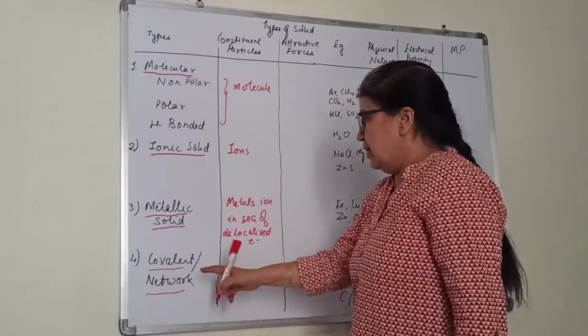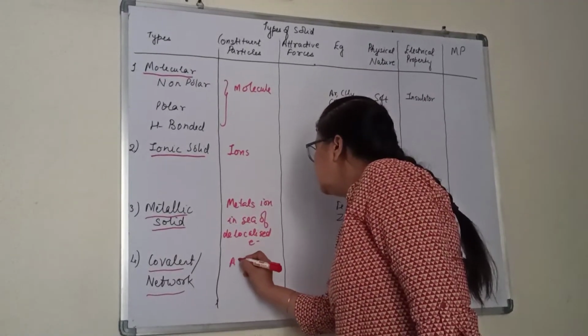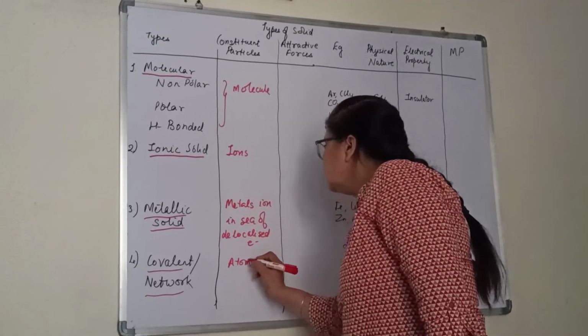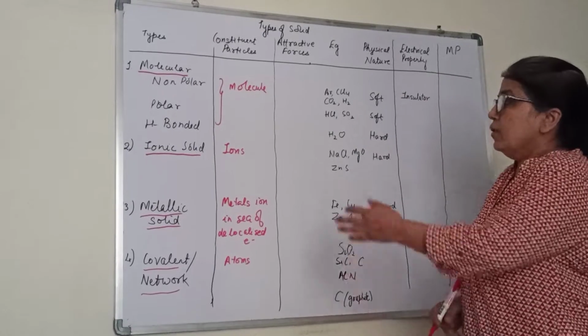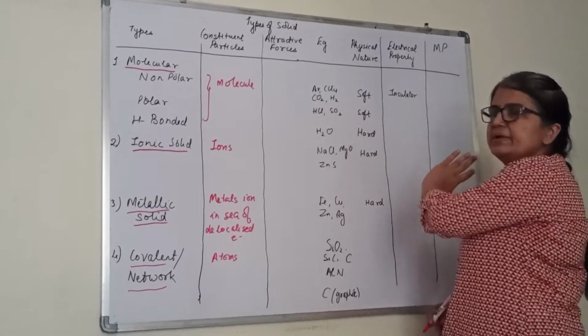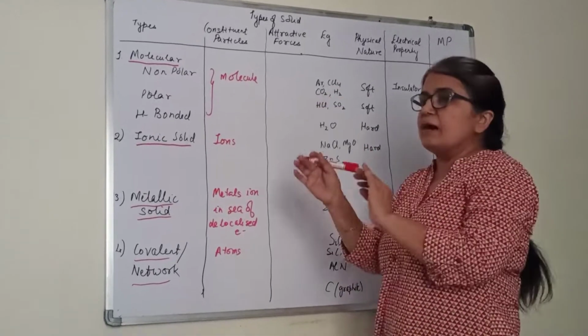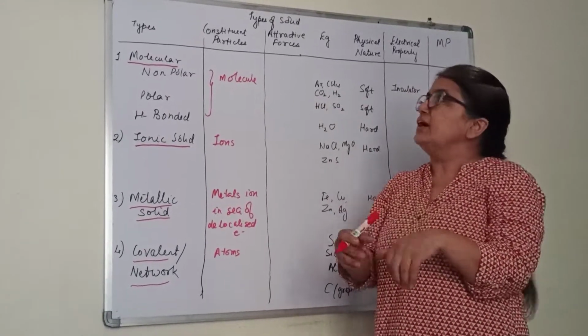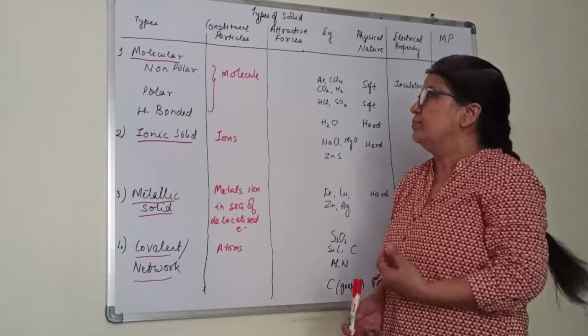Delocalized electron. And in covalent, the constituent particles are atoms. Now, what kind of intermolecular forces? We will go this way now. We will complete one category. I have written examples here because with the examples, the other things become easy for us to remember.